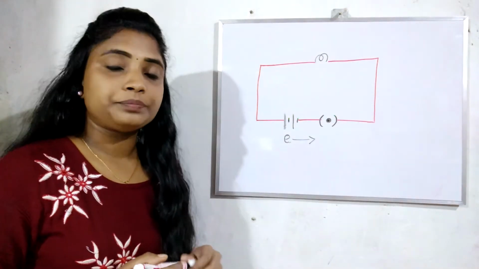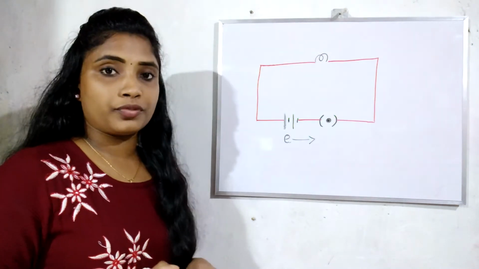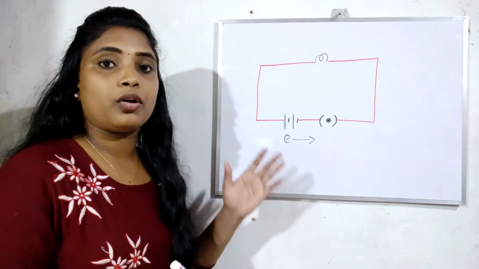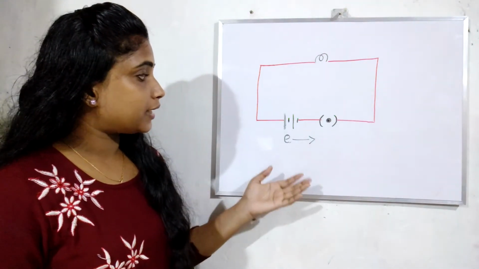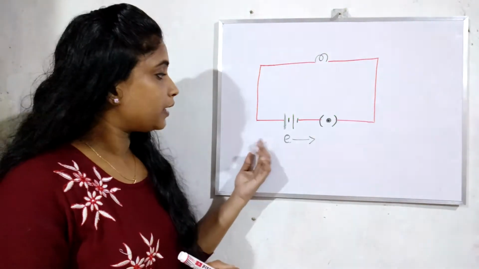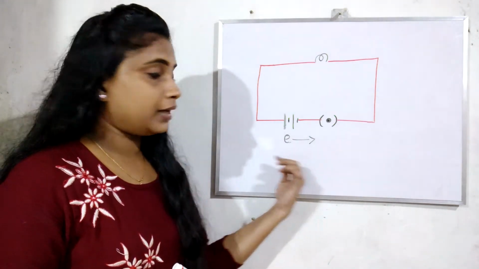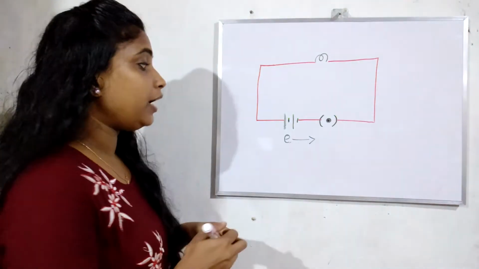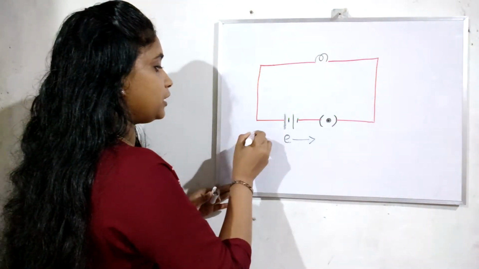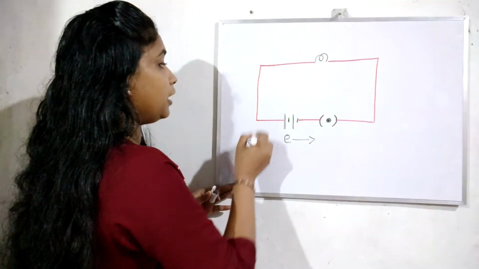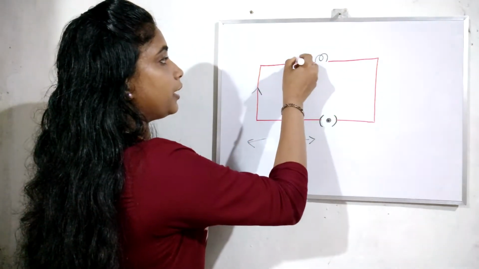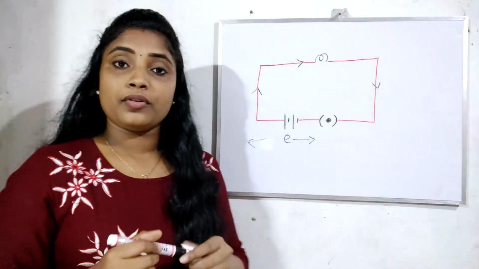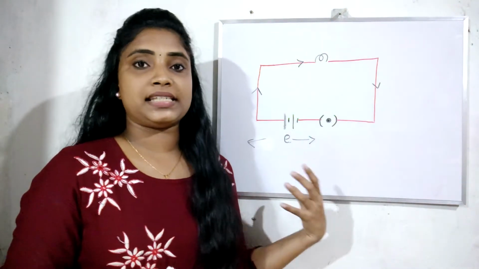But actually, the direction of flow of current is taken opposite to the direction of motion of electrons. If electrons are moving from the positive terminal to the negative terminal in this direction, the flow of current in this circuit will be in the opposite direction. That means in the circuit, current will flow in this direction. And how can we insert an ammeter in the circuit?